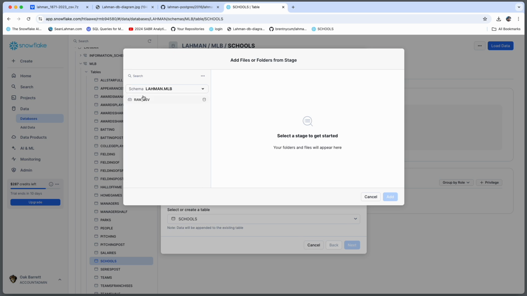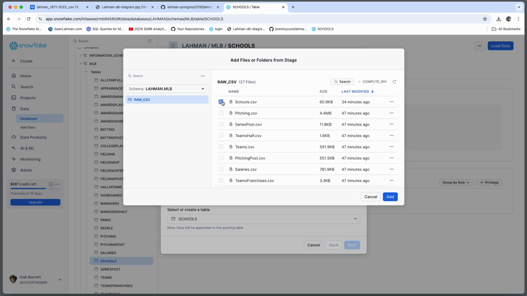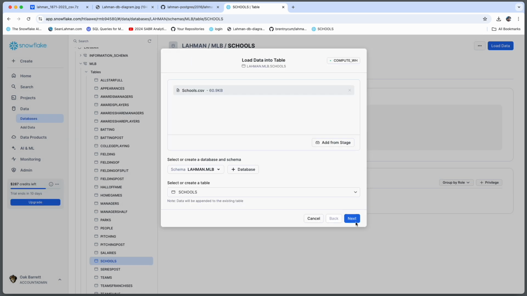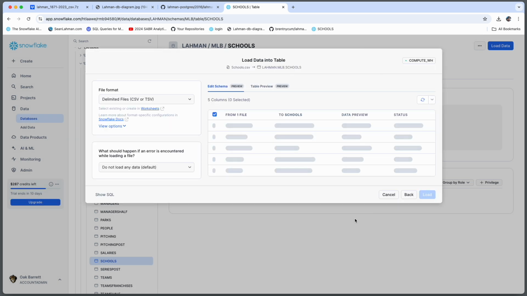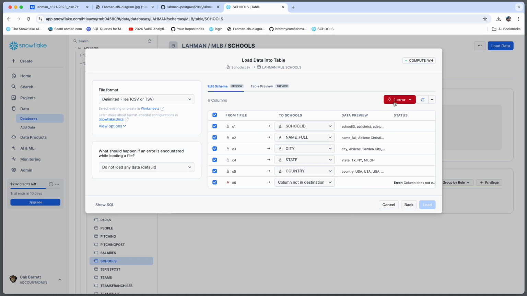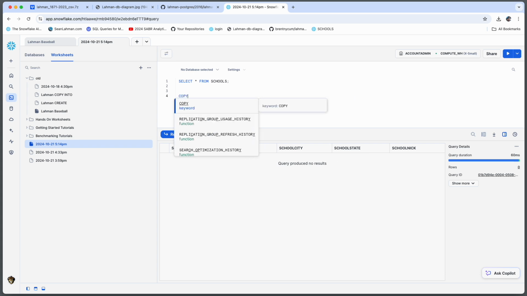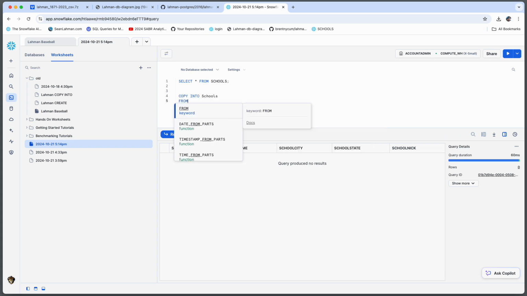And this time we see that there's another column not in the destination, but this is the sixth column, and we know because we just created this table that there's only 5 columns. So this makes me think there's some type of data issue, perhaps an extra delimiter, bad data, something we're going to have to look into the data file for. But before we do that, I want to run the copy command manually and see if we get any type of error message that's going to help us better investigate what's wrong with this data.